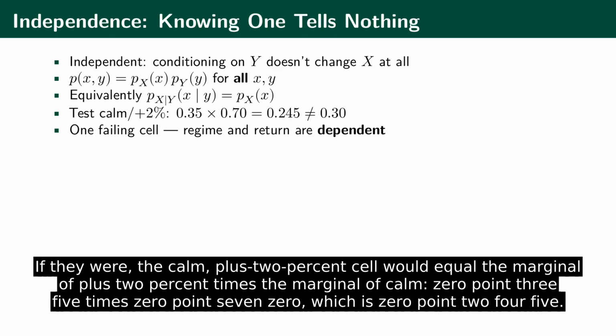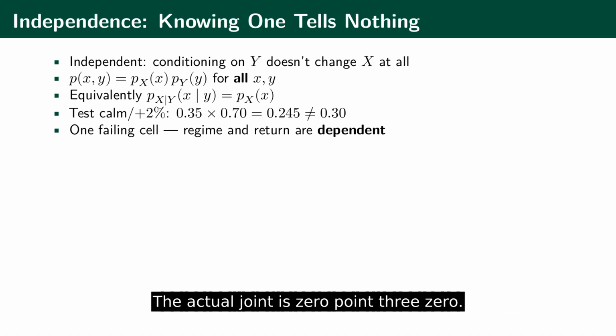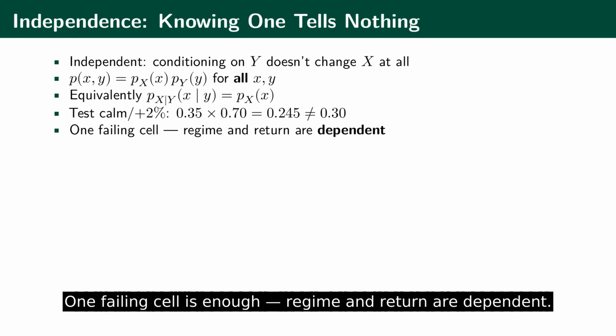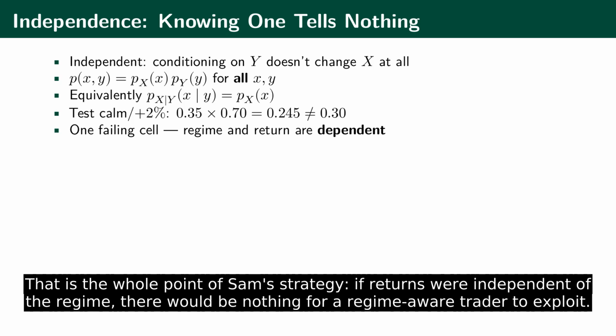Test the easiest cell. If they were, the calm plus 2% cell would equal the marginal of plus 2% times the marginal of calm, 0.35 times 0.70, which is 0.245. The actual joint is 0.30. One failing cell is enough. Regime and return are dependent. That is the whole point of Sam's strategy. If returns were independent of the regime, there would be nothing for a regime-aware trader to exploit.